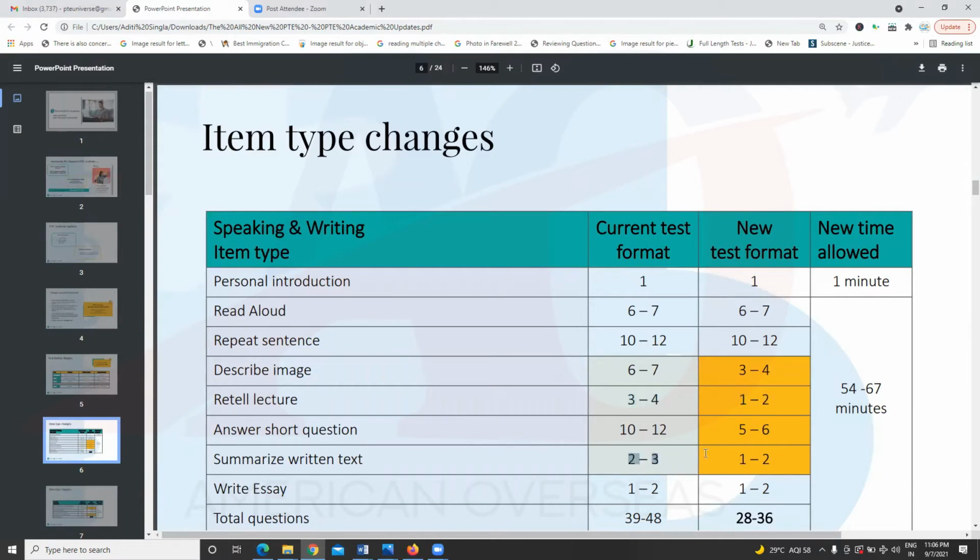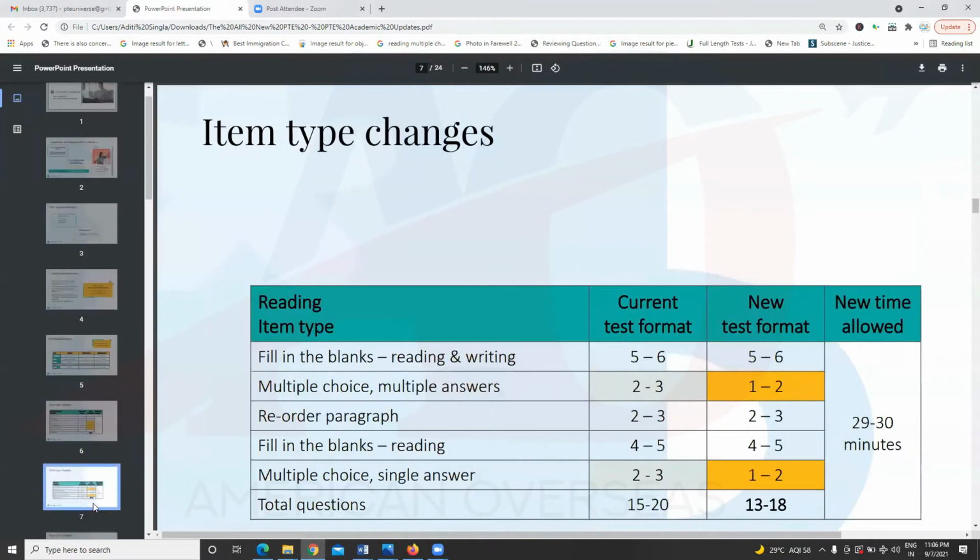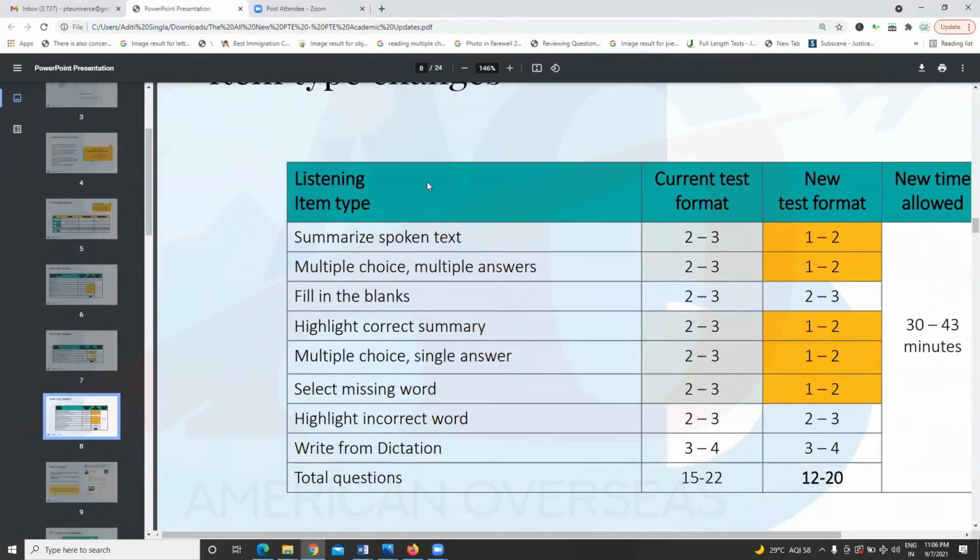Summarize written text also, 1 to 2 it is. Talking about the listening module, guys, listening module time has decreased. Earlier you used to get 15 to 22 questions, and now just 12 to 22. Lot of decrease in the questions.